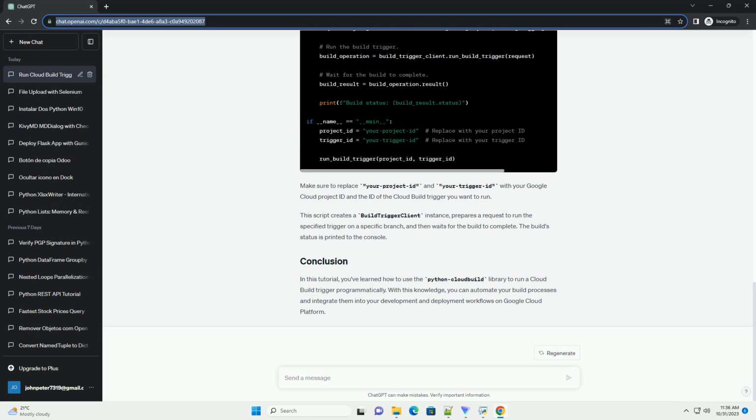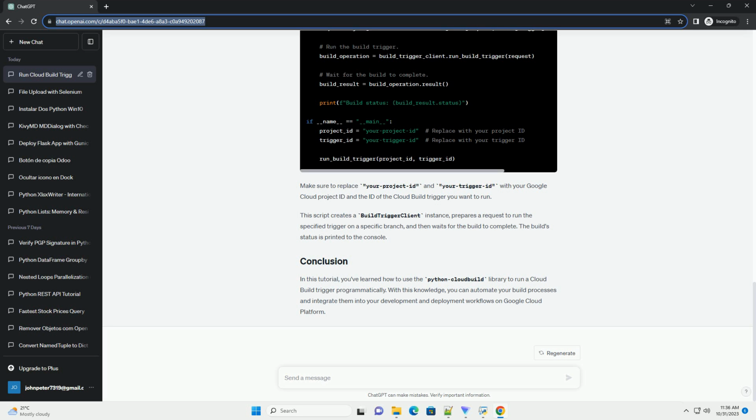Now that you're authenticated with Google Cloud, you can use Python Cloud Build to run a build trigger. Here's an example of how to do this. Make sure to replace your project ID and your trigger ID with your Google Cloud project ID and the ID of the Cloud Build trigger you want to run. This script creates a build trigger client instance, prepares a request to run the specified trigger on a specific branch, and then waits for the build to complete. The build status is printed to the console.